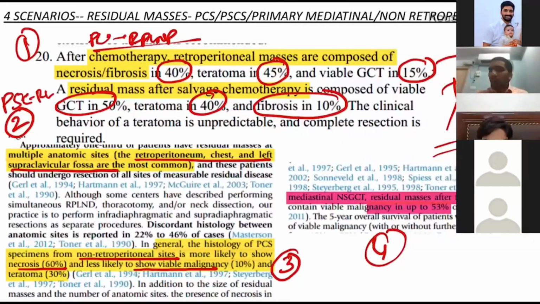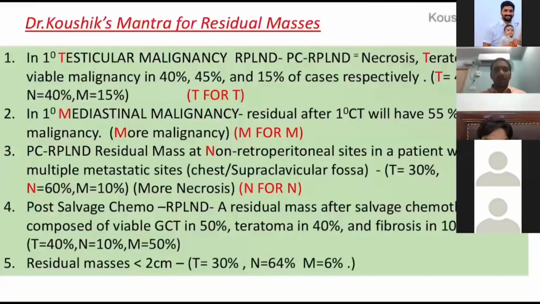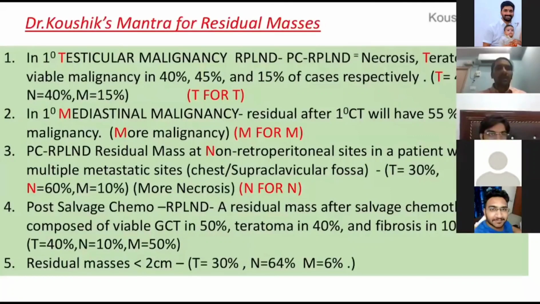Now I will tell you my mantra again, how to remember these things. Now you are told because it's everything on the slides, but in the exam you will forget. If the patient has primary testicular malignancy and has undergone RPLND, the maximum component is? Why teratoma? The mnemonic you have to tell. TT. Exactly. Testicular primary, maximum component is teratoma. So in the options, you will be given teratoma as the maximum component. You have to mark that.